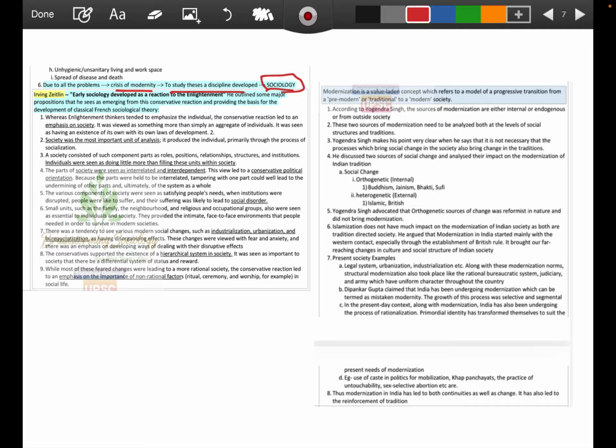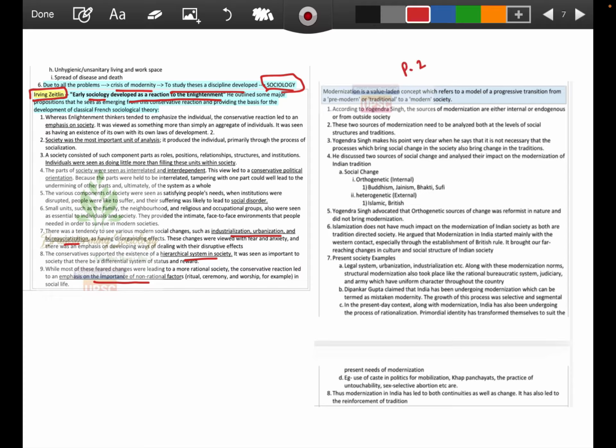So here we talk about the birth of sociology. Early sociology developed as a reaction to the Enlightenment. This was the line by Irving Zeitlin, a very famous thinker at the time when sociology was being born. You need to quote him whenever the topic of Enlightenment or early sociology is asked, so you have a holistic view. Early sociology emphasized the importance of non-rational factors, hierarchical systems, industrialization, urbanization, and bureaucratization. Whatever changes came in society at that time, you need to remember as an overall point of view.